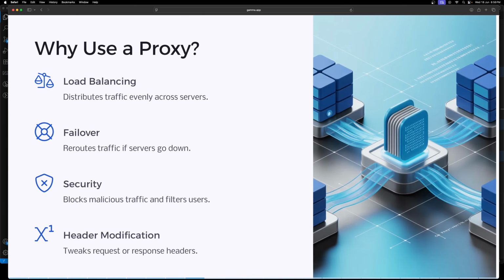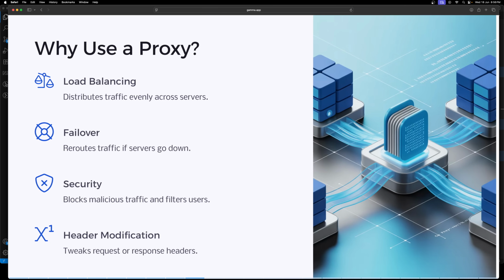So why do we use a proxy? The first one is load balancing. Distribute traffic evenly across the servers, to prevent any single server from getting overwhelmed. And then failover. Reroutes the traffic if a server goes down. The proxy reroutes traffic to healthy servers.